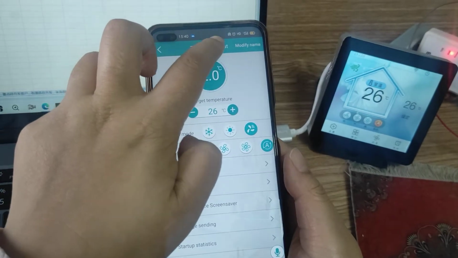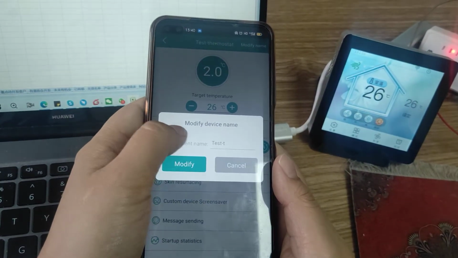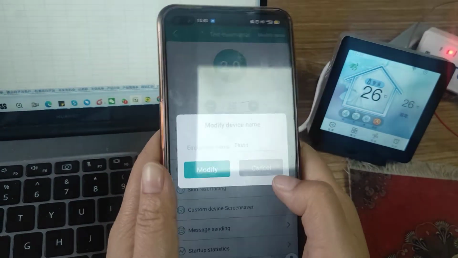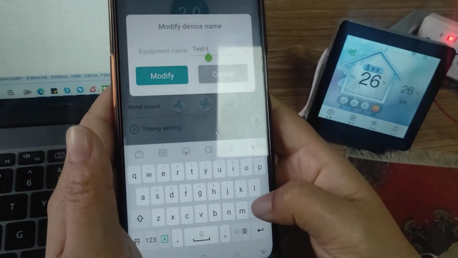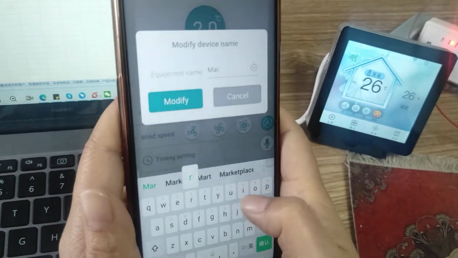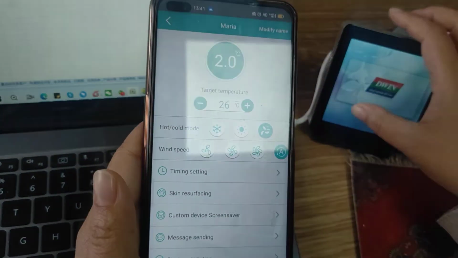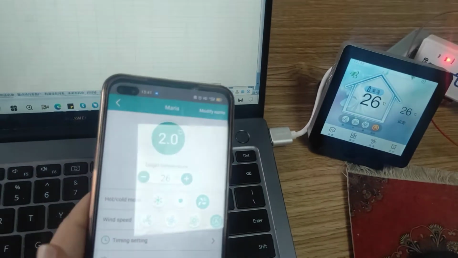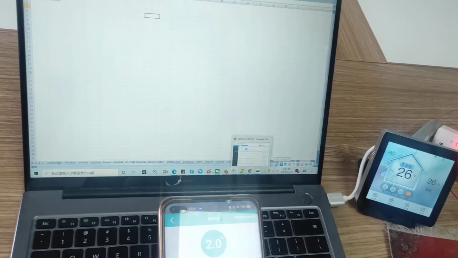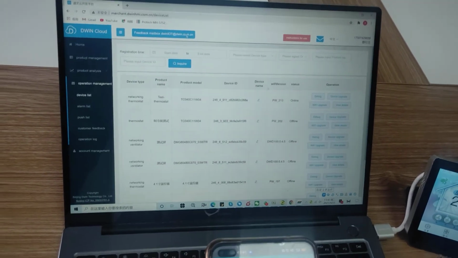You can also modify the name. Now it's test thermostat, and here you can change it to modify. Let's say test Maria. Modify. Okay. Here you can't see Maria, but you know the remote control is based on the DWIN cloud platform.